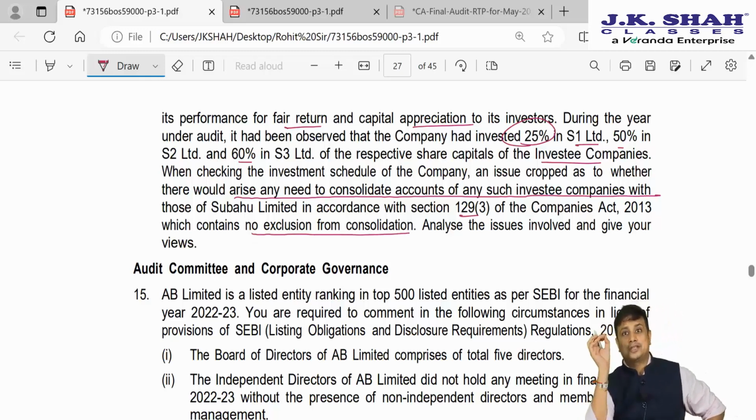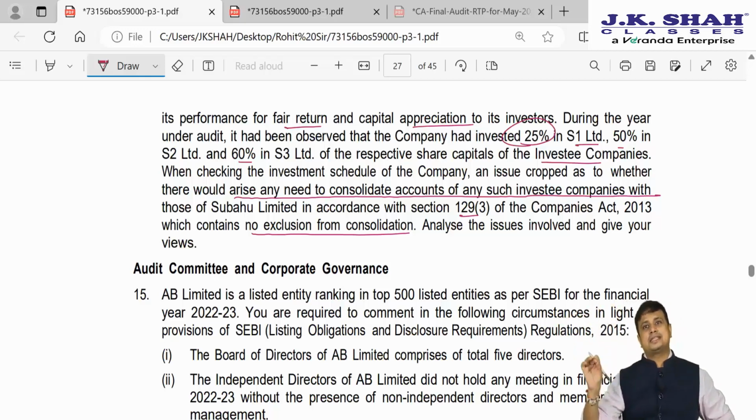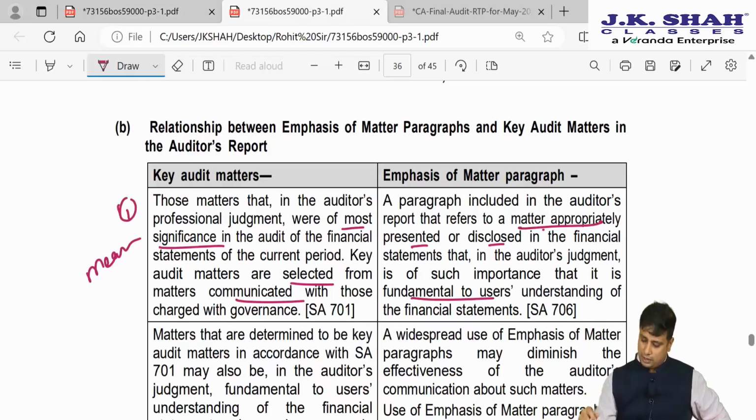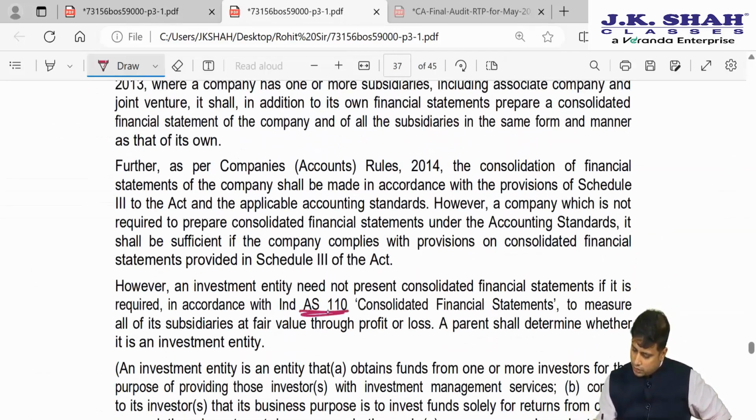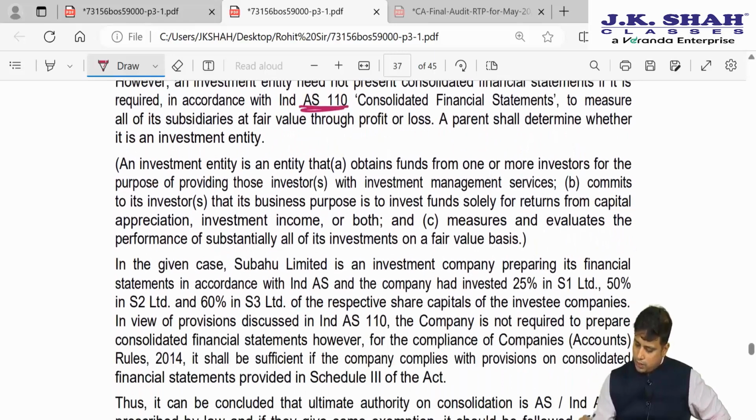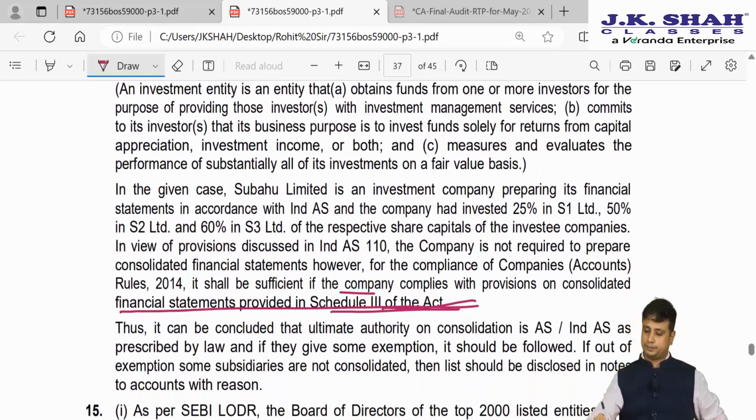So, if you are an investment company as per Ind AS 110, you need not do consolidation. You need to show all these companies at fair value. However, you need to comply with the provisions of Schedule 3 of the Companies Act. So, though consolidation is not required as per Ind AS 110, we need to make sure that at least consolidation as per the requirement of Schedule 3 of the Companies Act has been complied with.